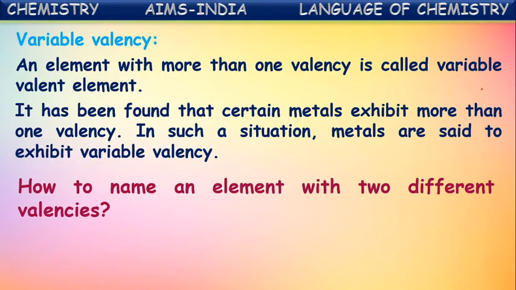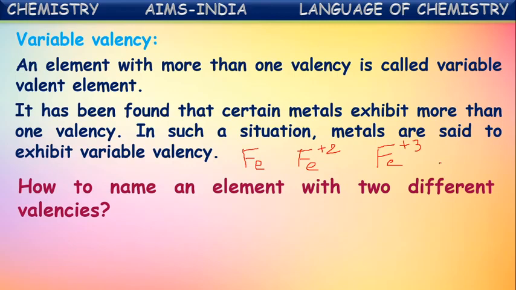For example, iron can exhibit two valencies. What are those two? Fe plus 2 and Fe plus 3. In different compounds, different valencies are seen for iron. In some compounds we observe iron with valency plus 2, and in some compounds with valency plus 3.